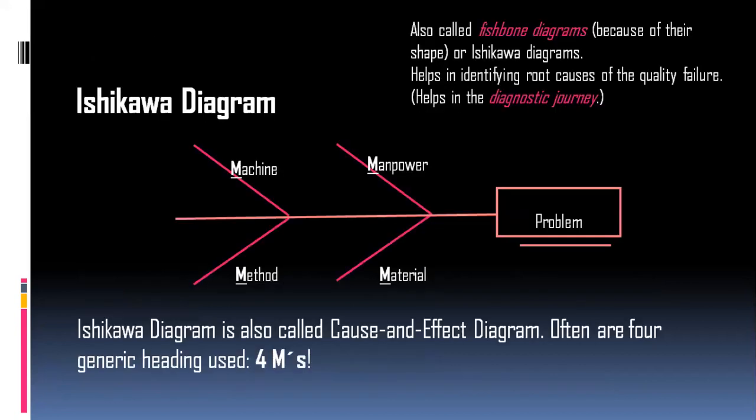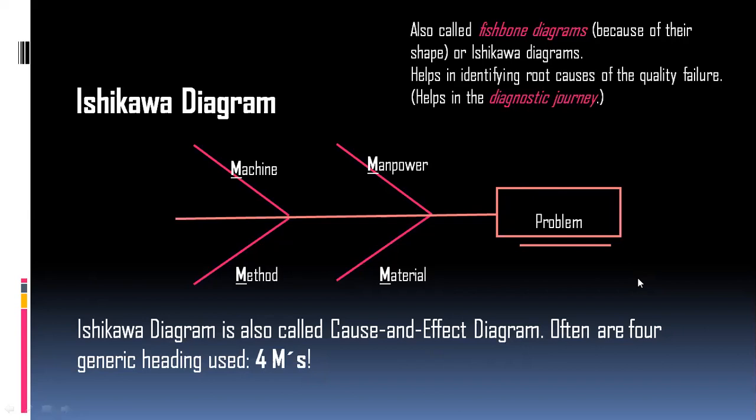This is the Ishikawa diagram. This Ishikawa diagram is also called the fishbone diagram because of its shape, or you can say this is just like a fishbone. This is the Ishikawa diagram that helps in identifying the root cause of quality failures, and that helps in the diagnostic journey.